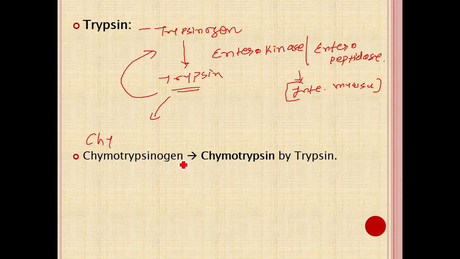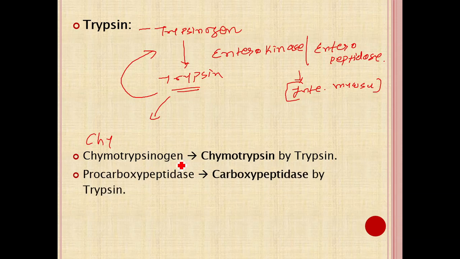It also converts chymotrypsinogen into chymotrypsin, pro-carboxypeptidase into carboxypeptidase, and pro-elastase into elastase. So remember, when trypsin is formed, it further activates the conversion of inactive enzyme molecules into active enzyme molecules. The optimum pH for all the pancreatic juice enzymes is 8. It also acts as an endopeptidase. It is also a bond specific enzyme.